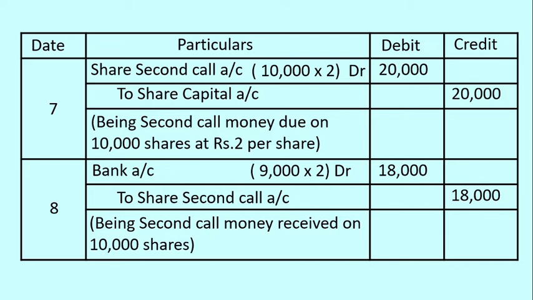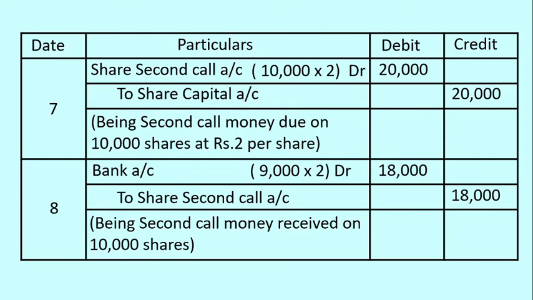One more variation can also be there in this journal entry. In some books, some authors may also record one debit entry for default of shares. Bank account can be debited, calls in arrears account can also be debited, and to share second and final call account.